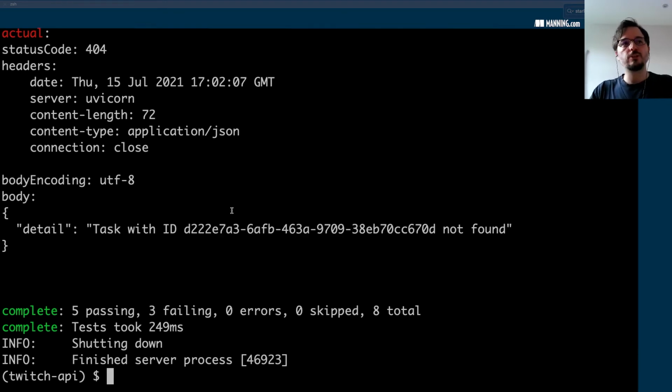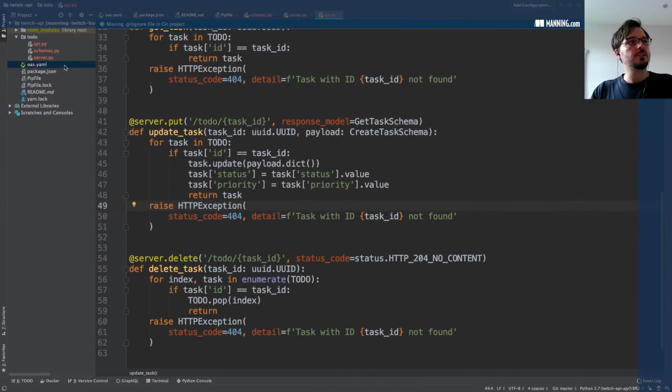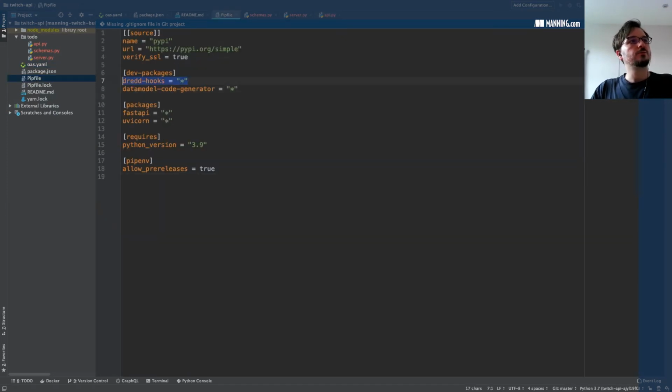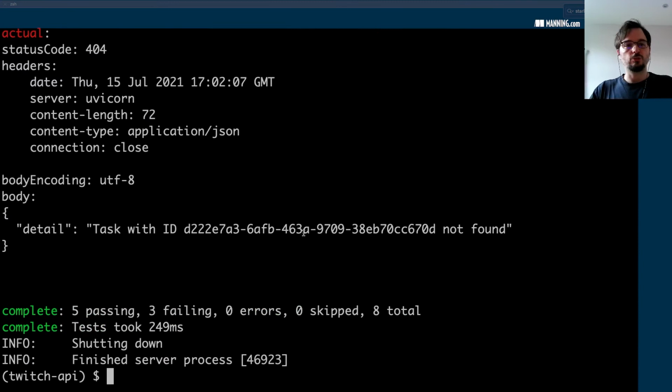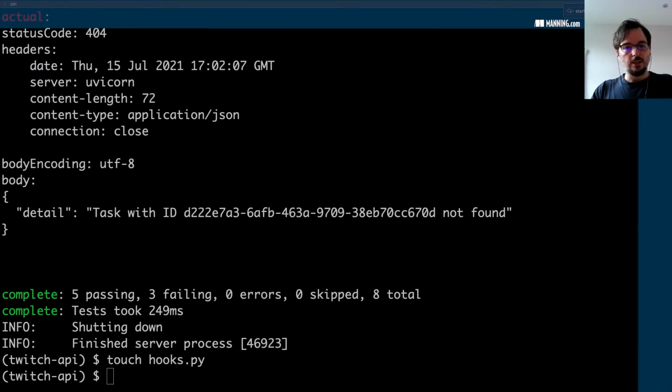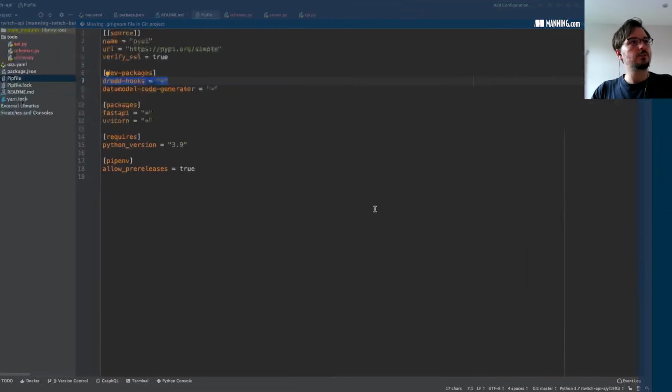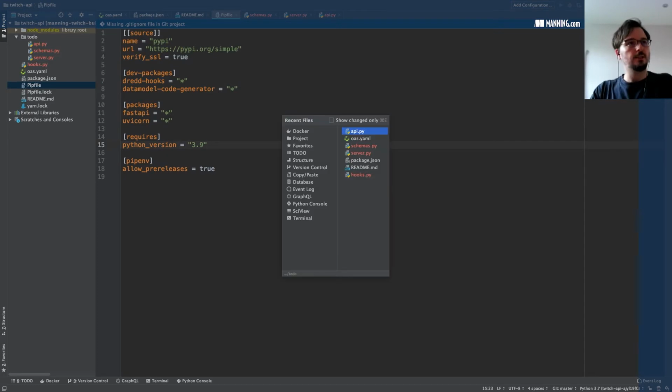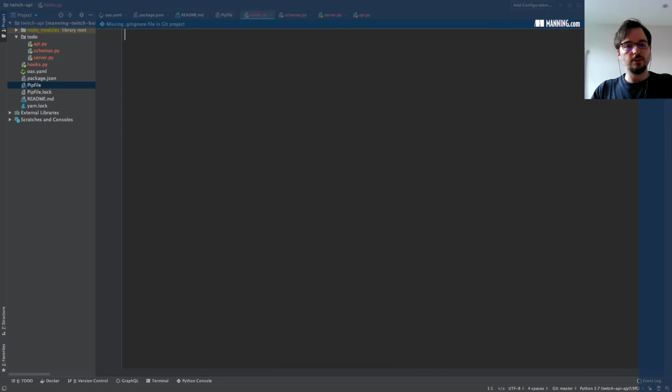To do that, we're going to use Dredd hooks. And that's where the other dependency that I mentioned at the beginning comes in. So it's this one here, Dredd hooks. So this allows us to customize the behavior of Dredd and ensure it does things in the way it should. So let's go ahead and create a hooks file. And because we don't have much time, I'm just going to paste the content of the file, which I already have written. So that is hooks. Let me make it bigger.